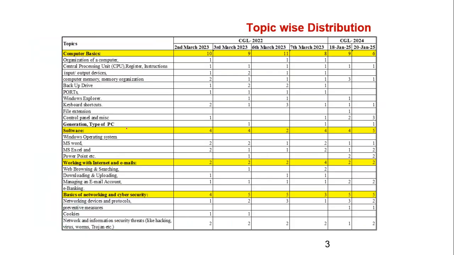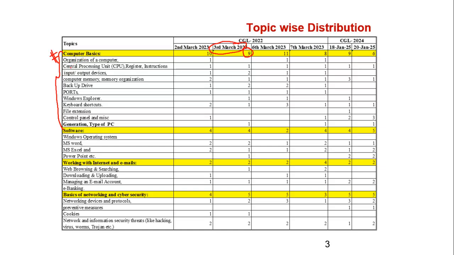So before proceeding, as usual, we are going to see the topic wise distribution for this particular paper, that is 3rd March 2023. You can see 9 questions were asked from computer basics. So from this topic itself you will get 10 questions. This is a very important topic for your upcoming exam.